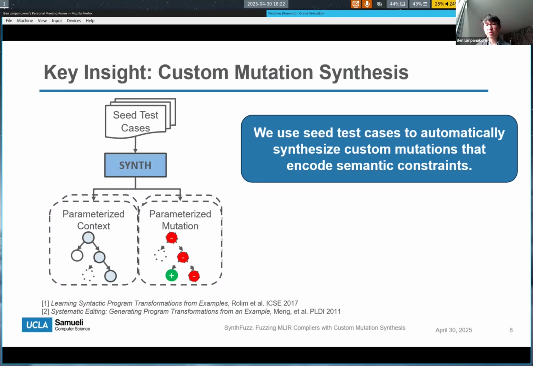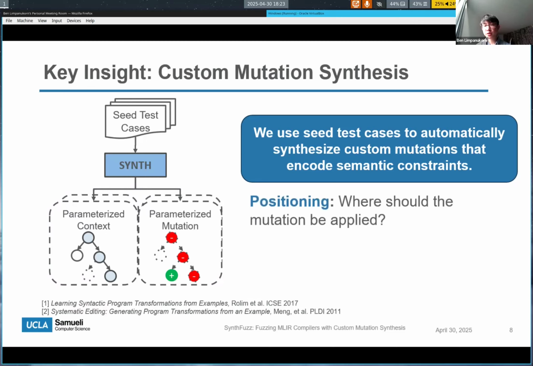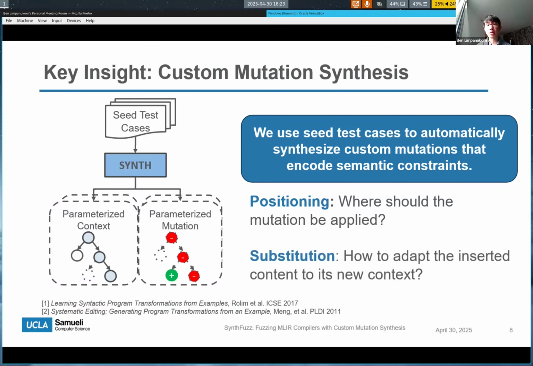We draw inspiration from prior work on automatically learning program transformations and edits from examples, and learn two key features to make our mutations valid. The first is positioning. This is where we determine where the mutation should be applied in the recipient test cases. And the second is substitution. When we apply the mutation or insert the content, it needs to be consistent with its new context.